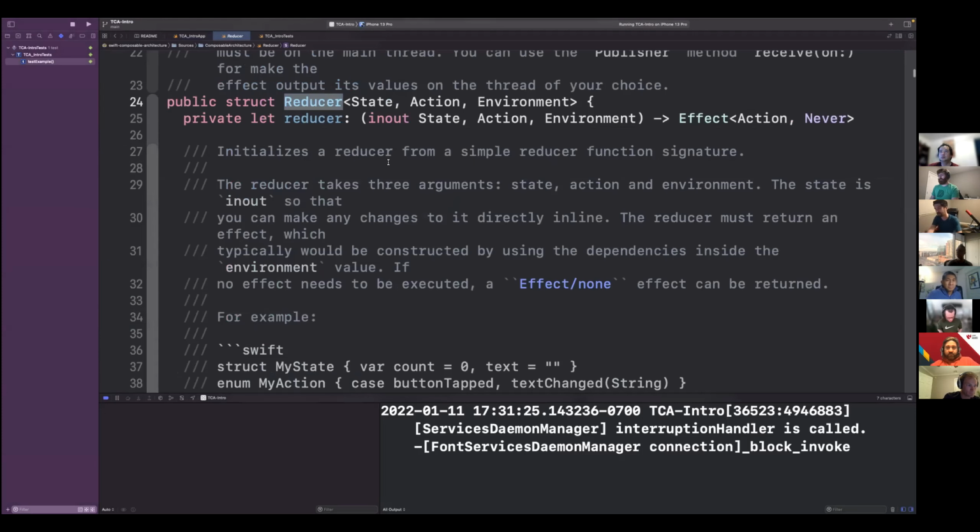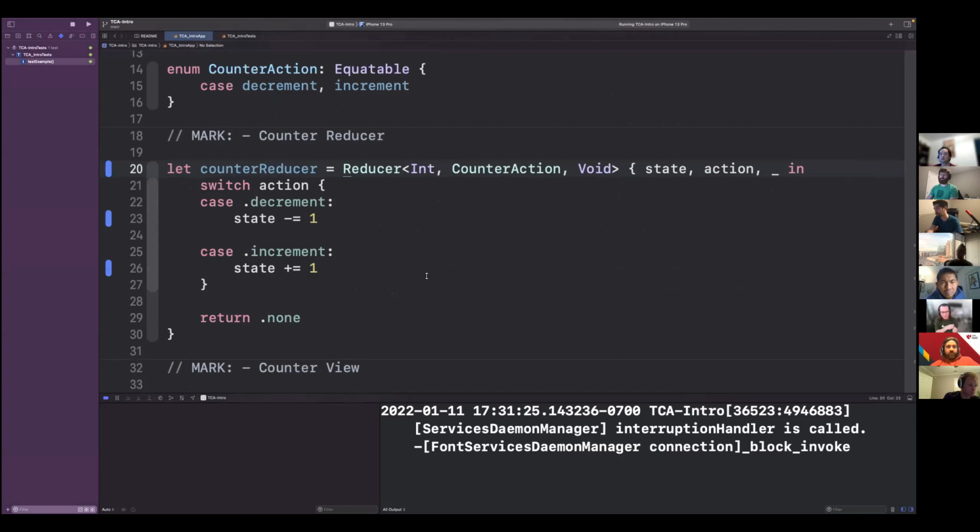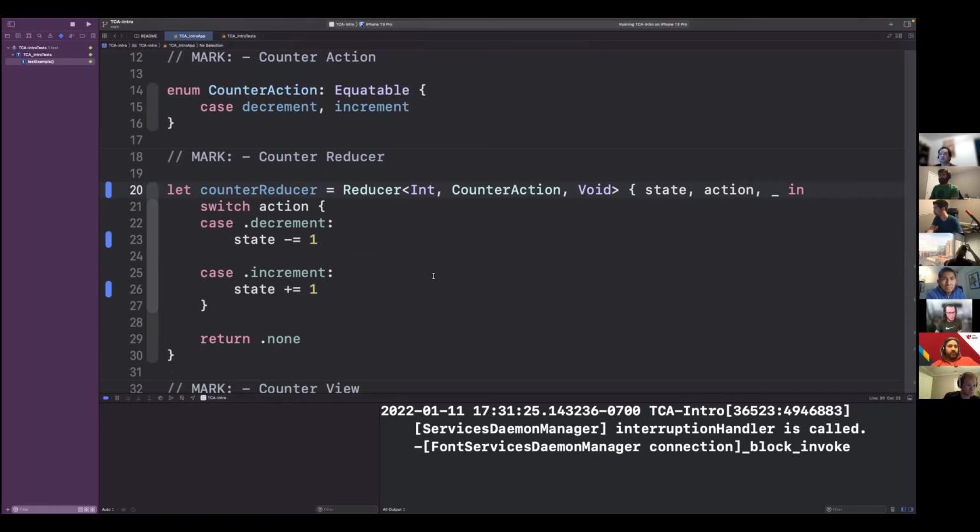But maybe, I don't know. Kind of surprised that they don't have that, but yeah, I mean, at that point that they do have async await, they could just get rid of the whole idea of an effect and then just have an asynchronous function. And I think that would clean it up a lot more. Well, I think you have to offer both because async await doesn't have a lot of the functions that Combine does have. So things like throttle and debounce and all that kind of stuff are still missing from async stream.